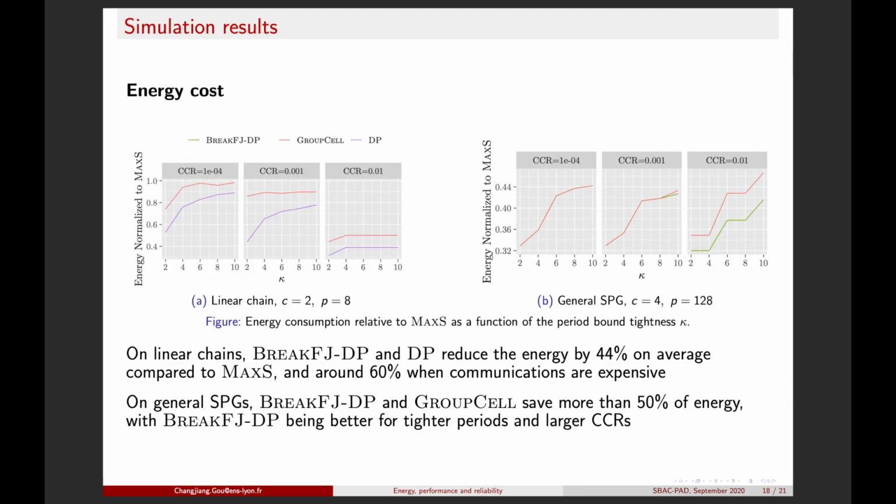Those two figures show the energy cost normalized to MaxSpeed. We can find that on linear chains, BreakForkJoinDP and DP reduce the energy cost by around 44%, and on general SPGs, BreakForkJoinDP and GroupCell save more than 50% of energy.